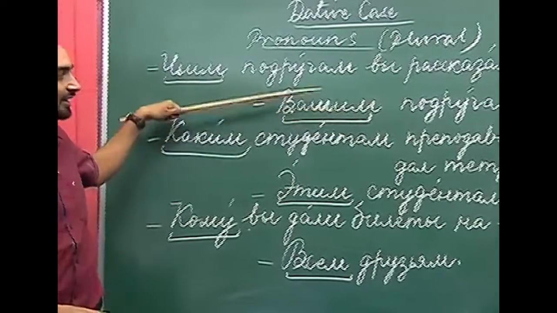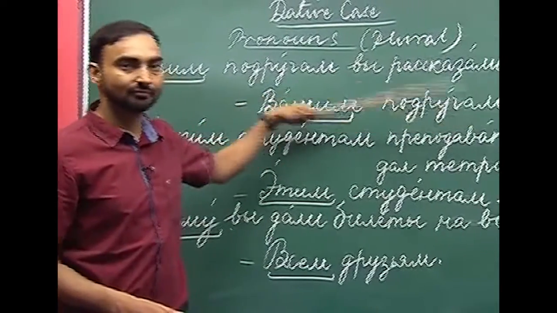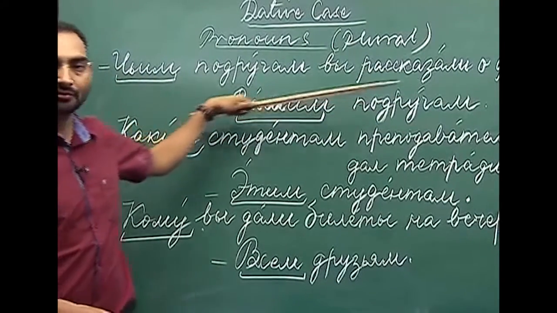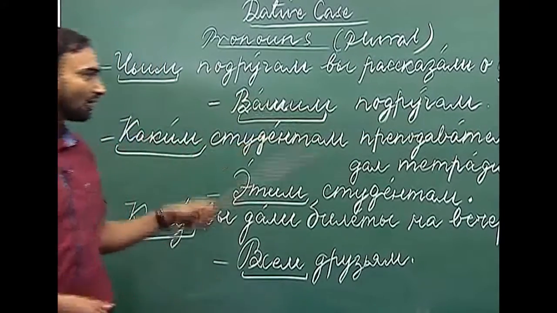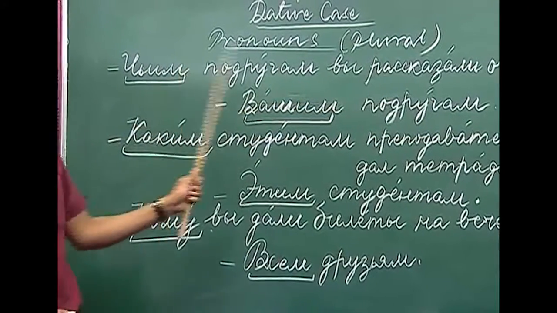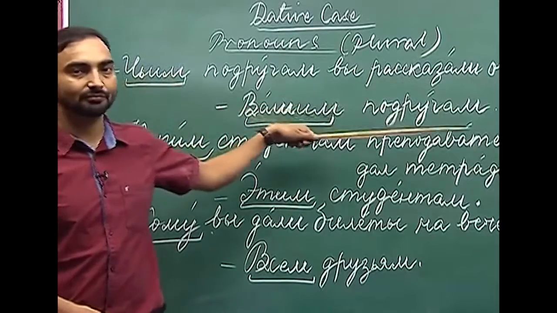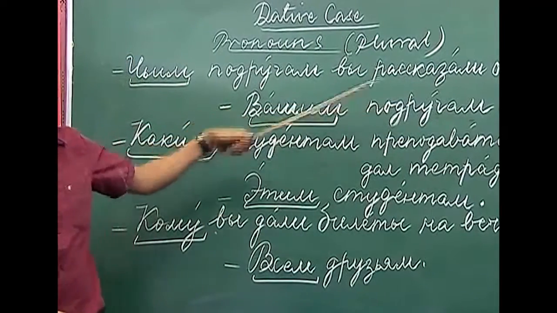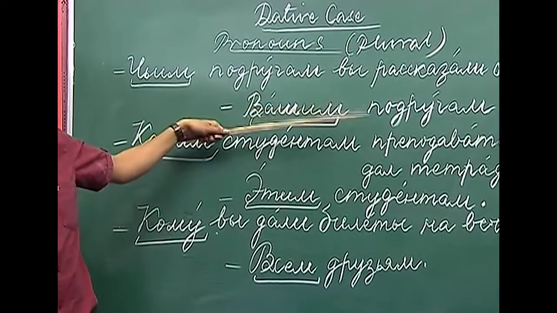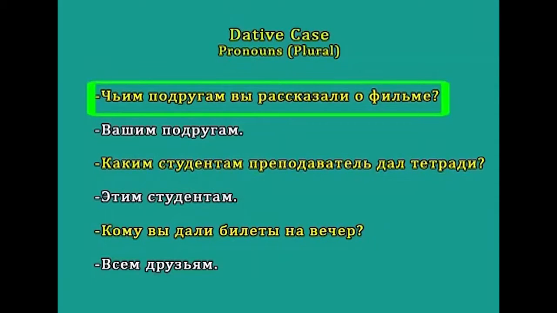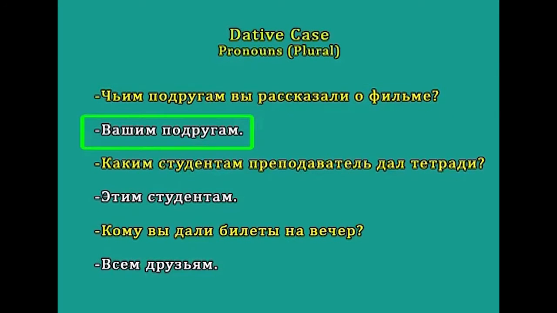In the dative case, vashim padrugam, to your friends, or you could have said ya raskazal a filme vashim padrugam. So, this is the short answer. This is how you can also answer this question. To whom did you tell about the movie? Vashim padrugam, to your friends.